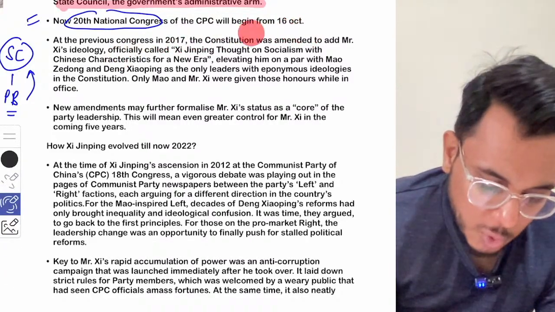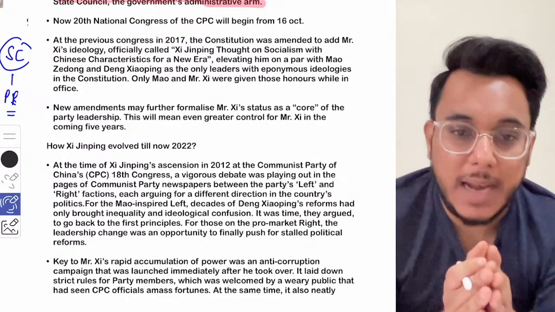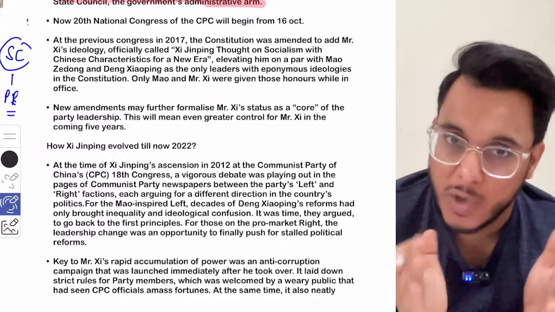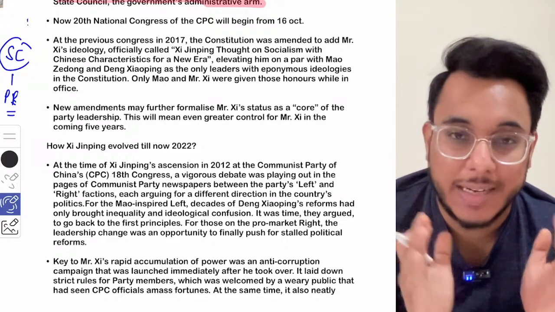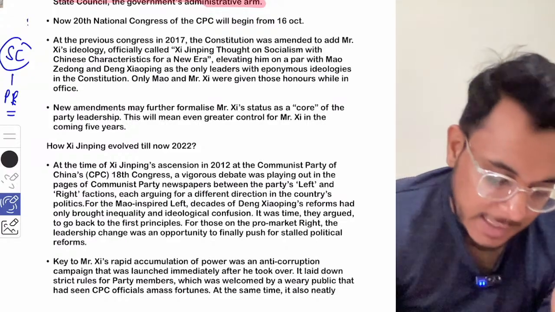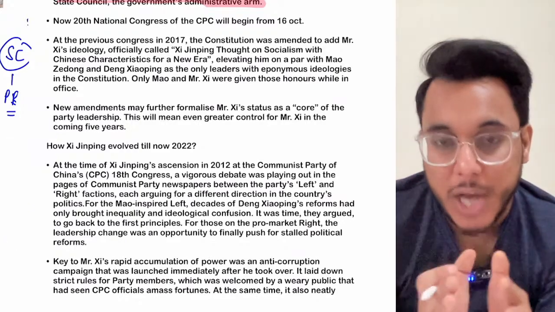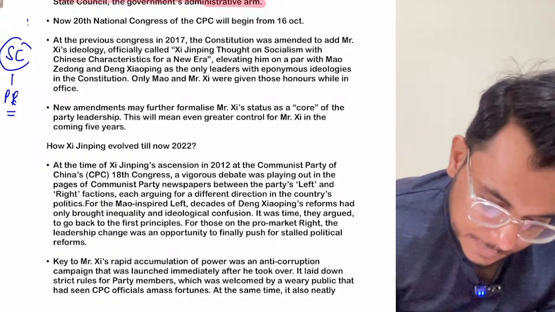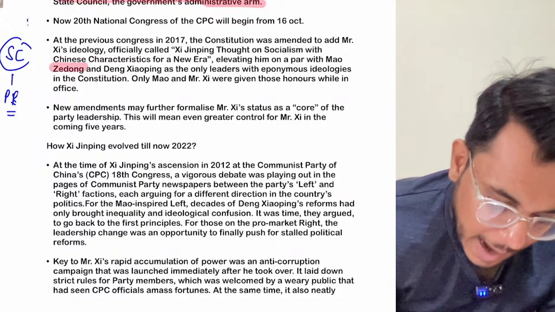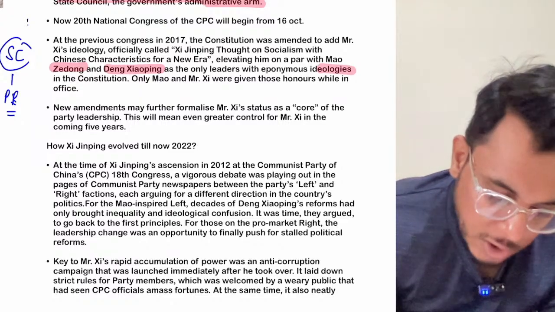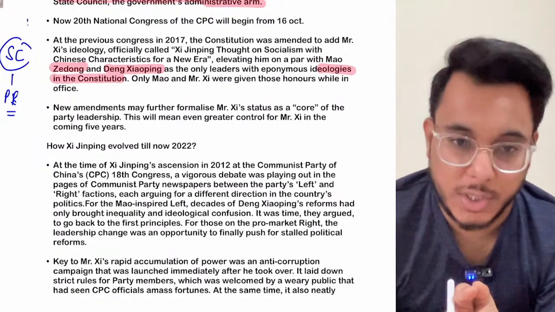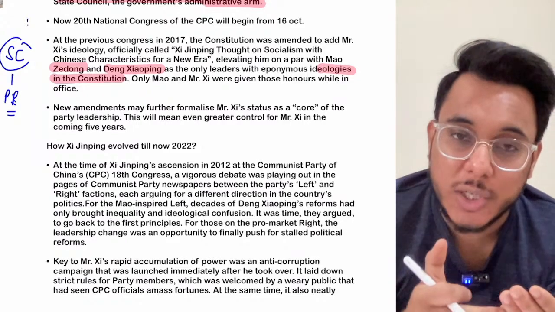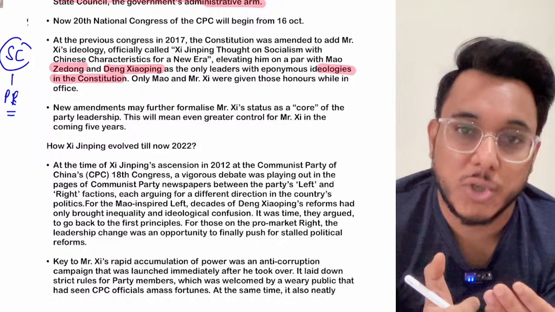Basically guys, if you know a little bit about China, there are two very important leaders of China in the past. One was Mao Zedong, and the second was Deng Xiaoping. Now as we talk about China's constitution, Mao Zedong and Deng Xiaoping's ideologies have already been mentioned in the constitution. Fine. And in 2017, Xi Jinping's ideology also got added in the constitution of China.